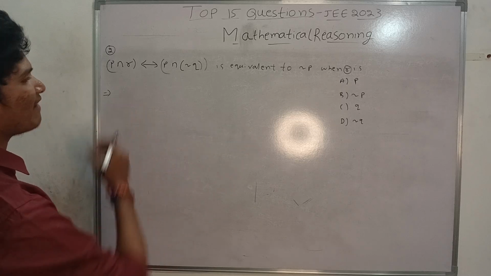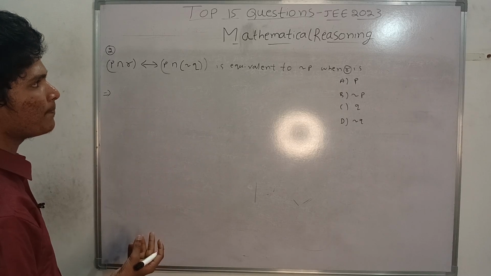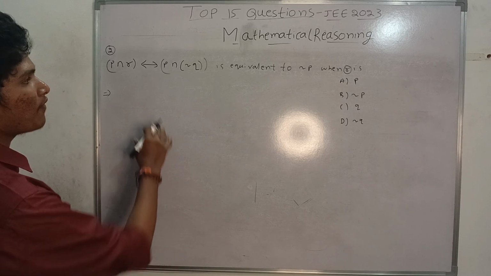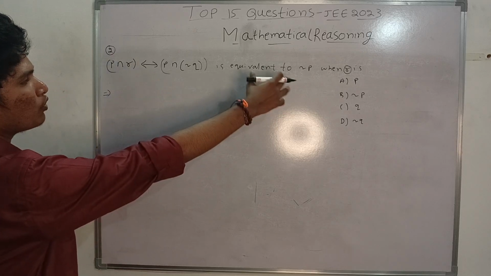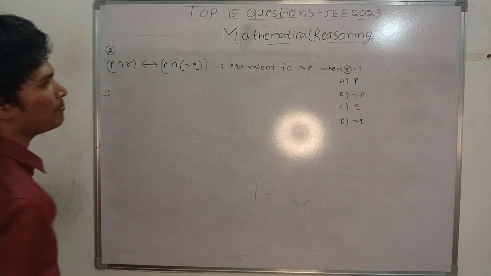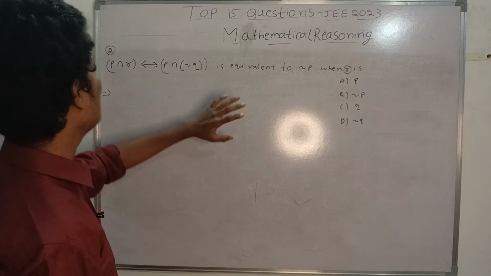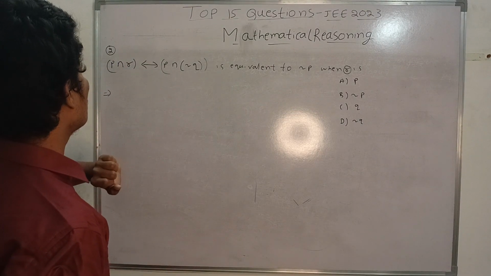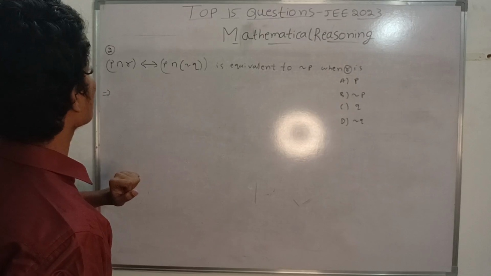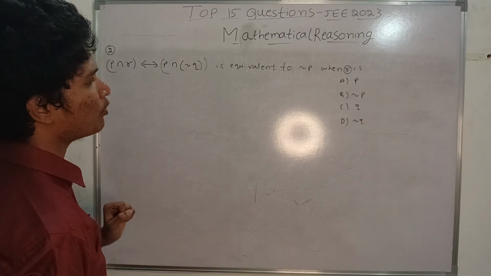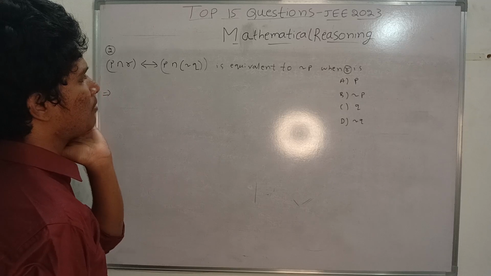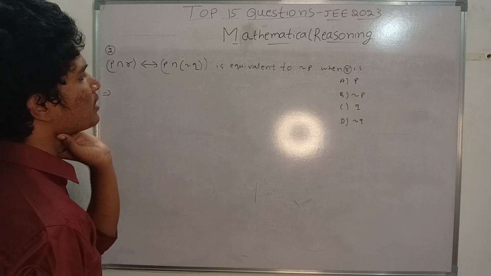You can directly substitute the values and find it. After finding all these things, you have to get the equivalent statement as negation P. You can take R as P first, then negation P, like that you can do. But it is not the correct approach to apply the options.